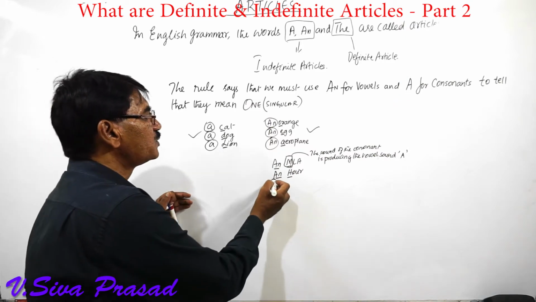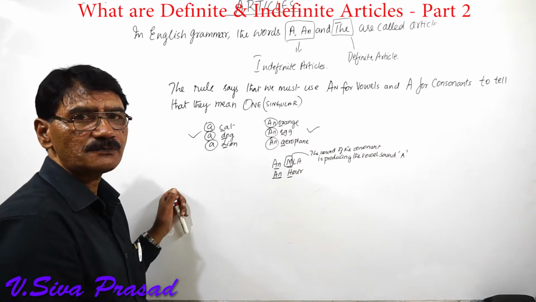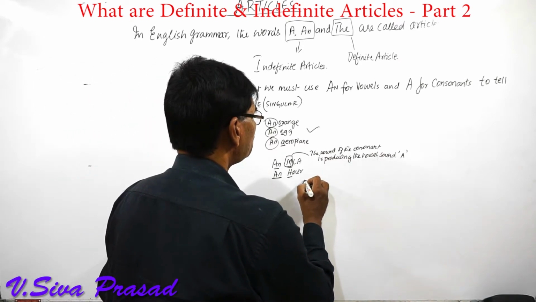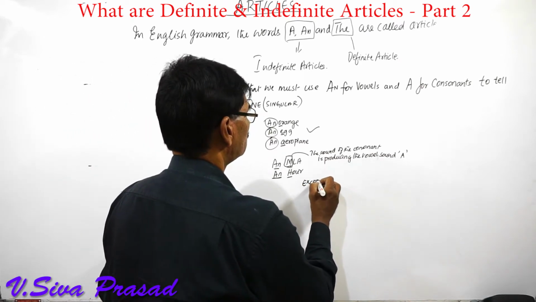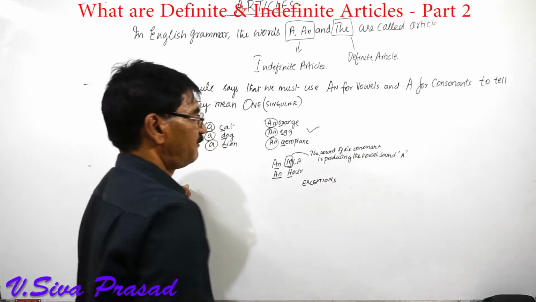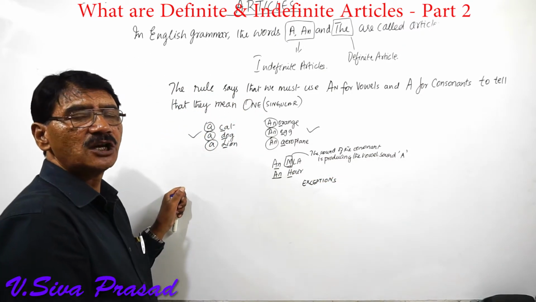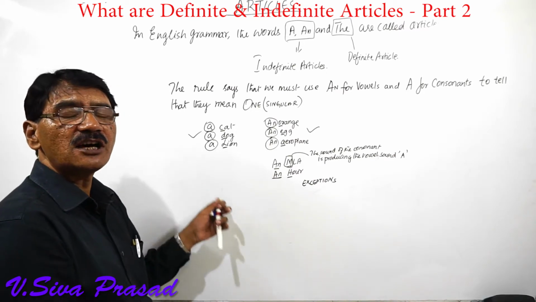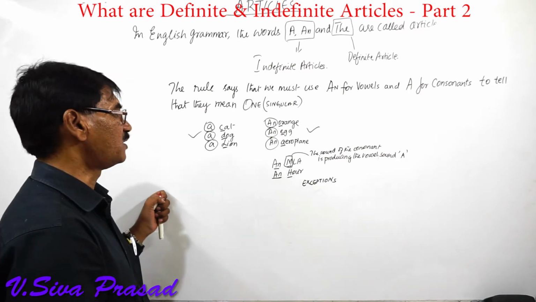So we have to use an. Isn't it? In the same way, so these are some exceptions. Even though the words are starting with consonants, we have to use an because they are producing vowel sounds.